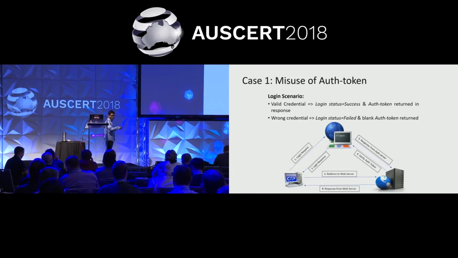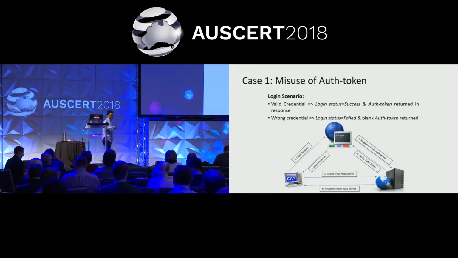The authentication token is validated, and if the token is valid, the user is given access to the web application. In the second scenario, if wrong credentials are given, the login status is failed and the authentication token parameter is blank, nothing in it, null.